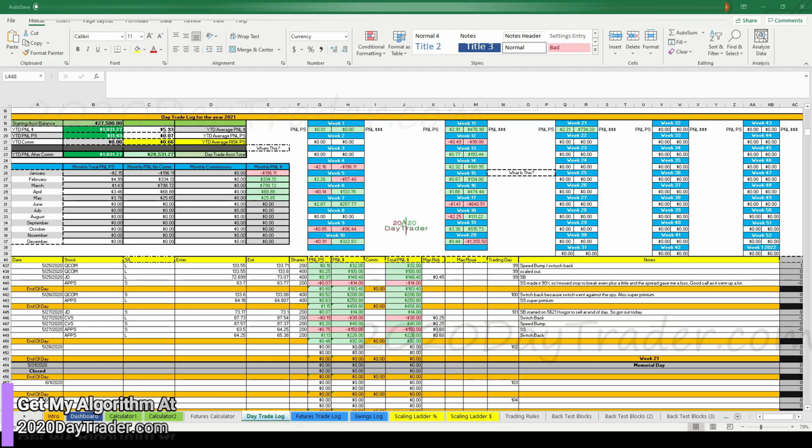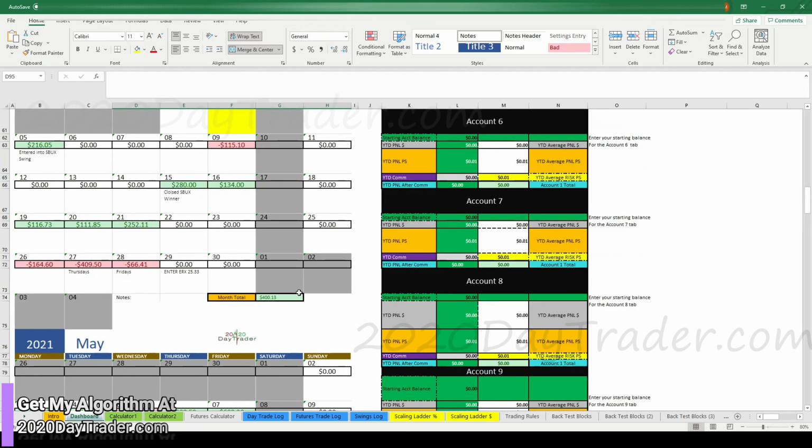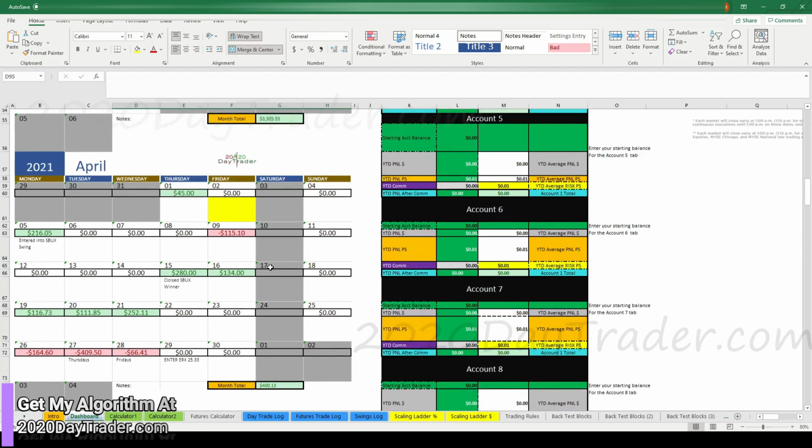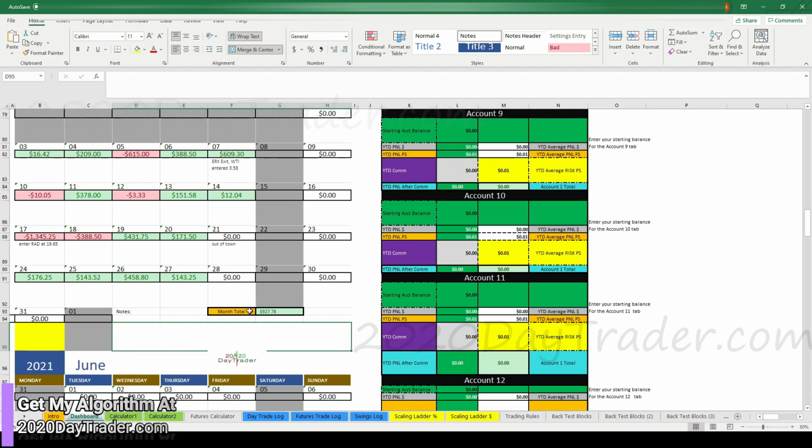So let's go over to the dashboard. Dashboard for May: we're going to close out May with $927. Could I get 80 bucks, 90 bucks, and break 1,000? Nah, we're just going to give it up. If I took those two trades, we would have. But anyway, 900 bucks for May, so it's good. We're doing all right. 400 for last month, which is a little sad. I barely traded. And then we had a nice $3,300 month. If all my swing trades hit their targets, this would be in the thousands. So next month, June's looking good. Unless all my swings are losers, then we're going to be digging out of a hole. But right now, they're looking awesome.